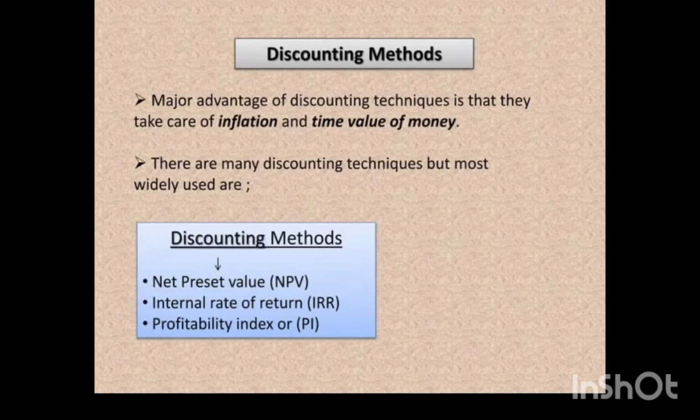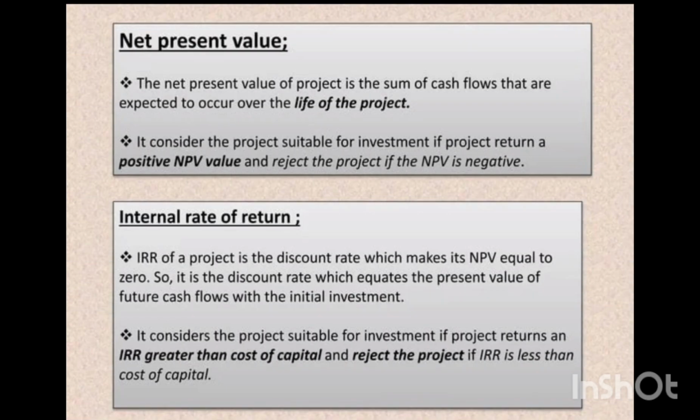There are many discounting methods. First one is NPV, then internal rate of return, and profitability index. Net present value method. It is the difference between the present value of expected cash inflows and present value of expected cash outflows. Advantages. Accounts for time value of money.